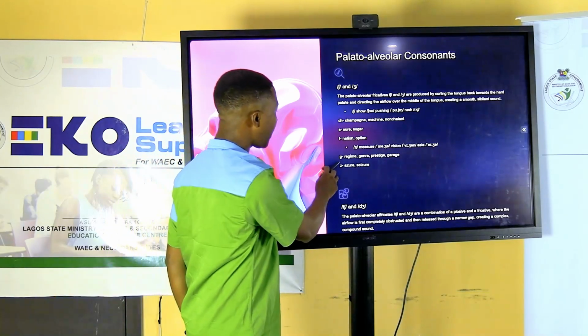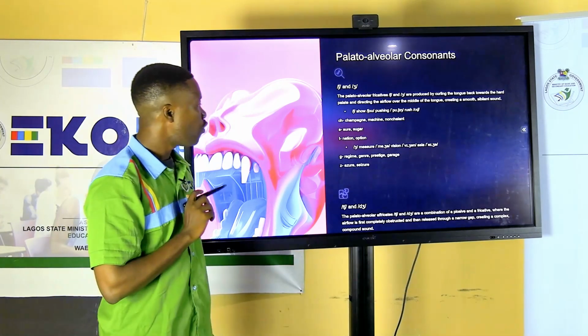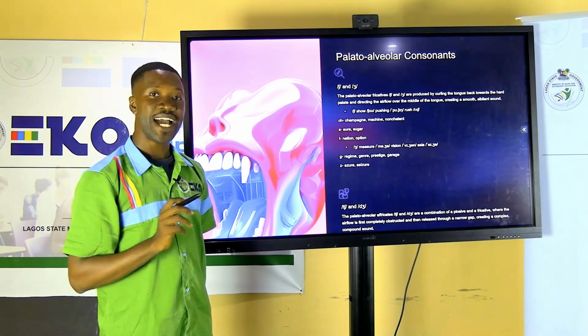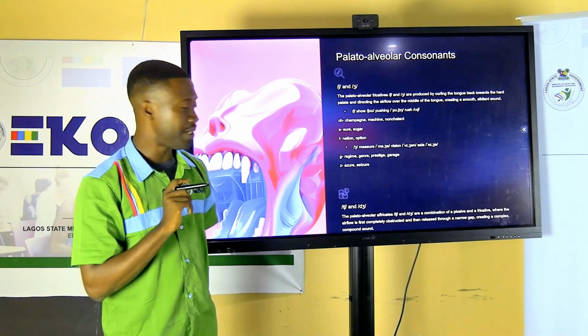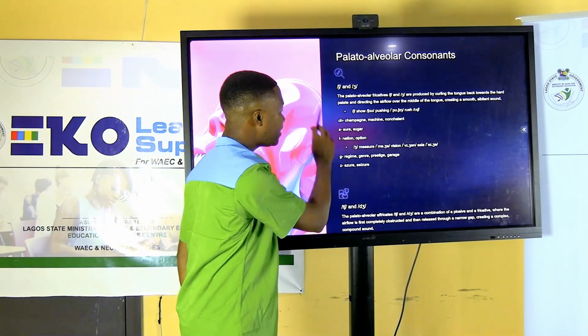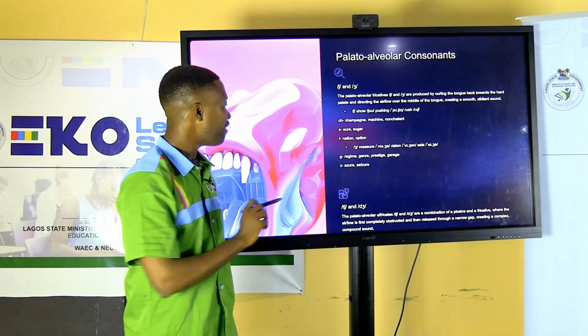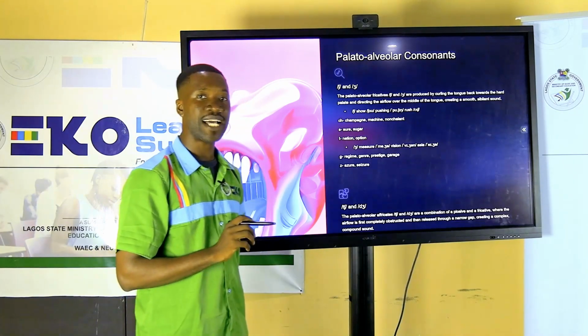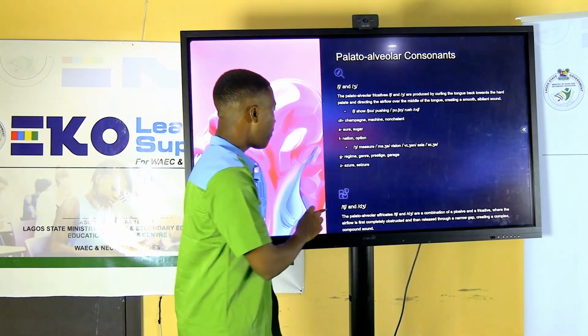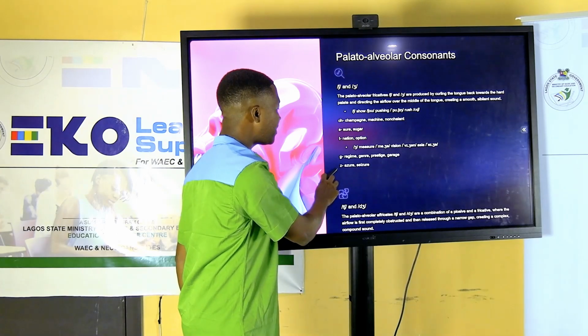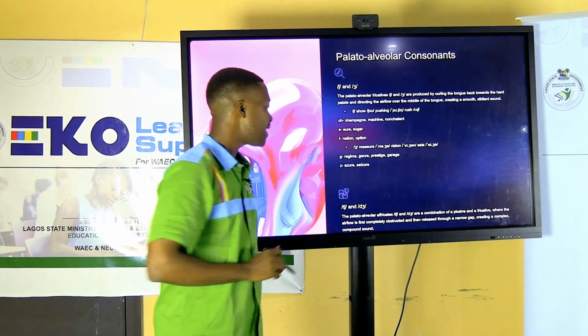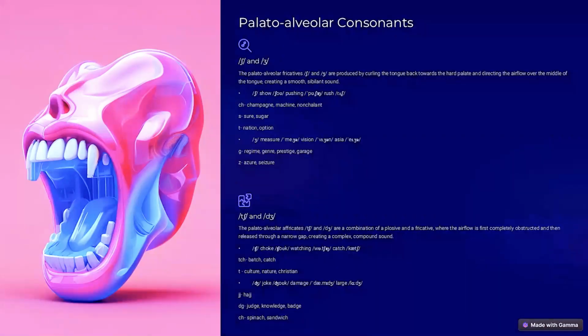And we can also locate it in words that have the alphabet G, for example, regime. We have it in genre. We have it in prestige and garage. We have it in words that have the alphabet Z, which is azure and seizure.